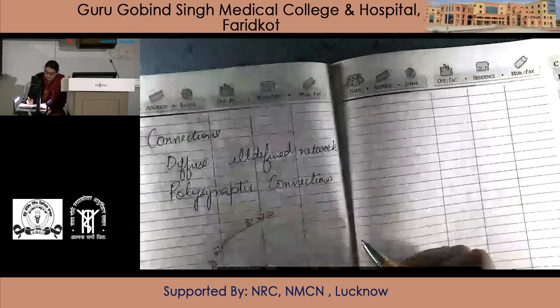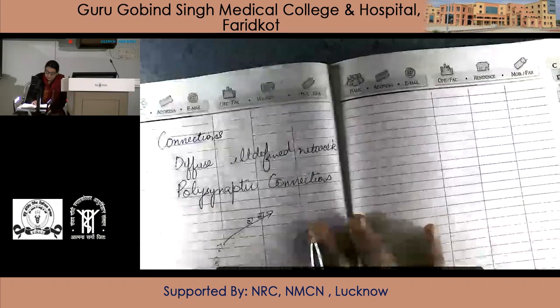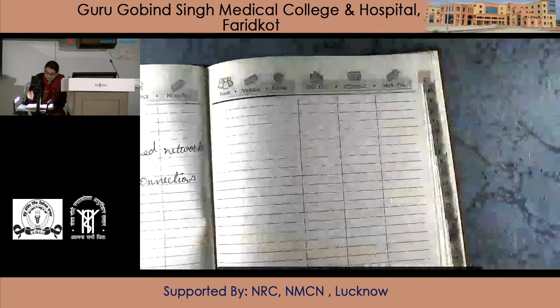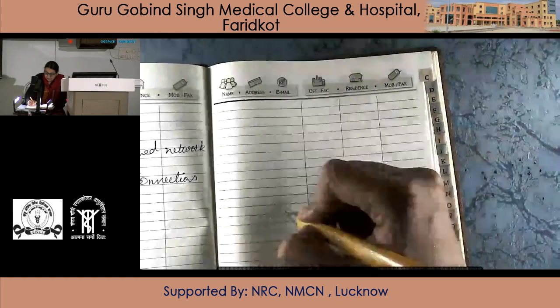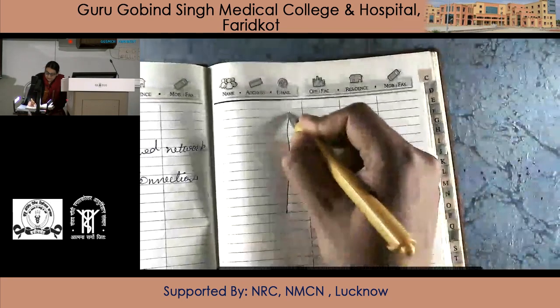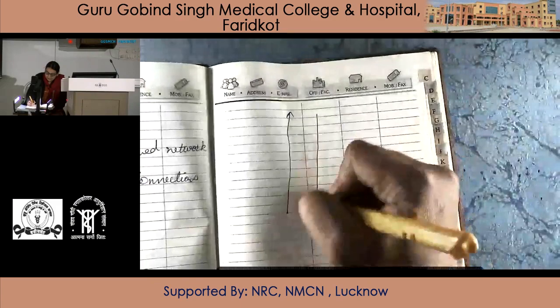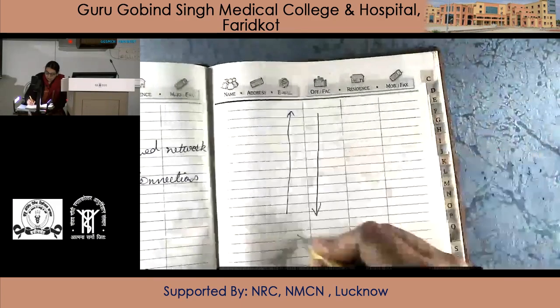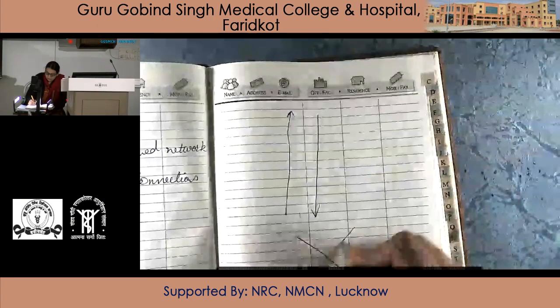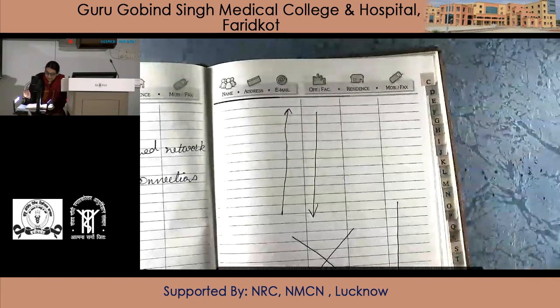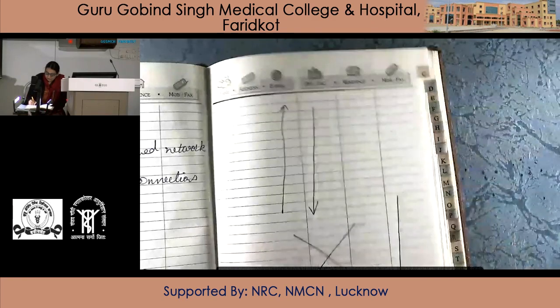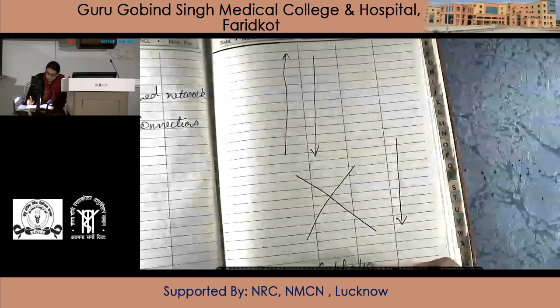The next important thing is that throughout the brainstem, the connections are ascending, descending, crossed and uncrossed, and they send collaterals.